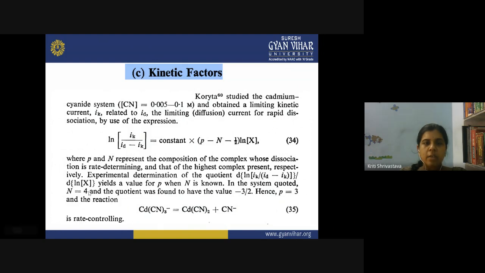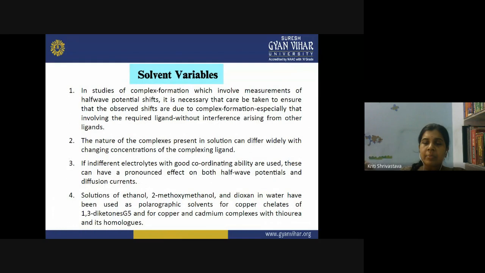So you can calculate the value of P and the value of N from this equation. So suppose N is equal to 4. Why? Because the total number of ligands that would be present in my complex would be 4. So N will be 4. So I have calculated the P value, and after getting the P value, you can calculate the value of N again. So P is equal to 3 and my reaction will be this. This reaction will be the rate controlling step in this complex formation. So in this manner, polarography calculations can be used to elucidate the kinetic factors involved in any complex species.